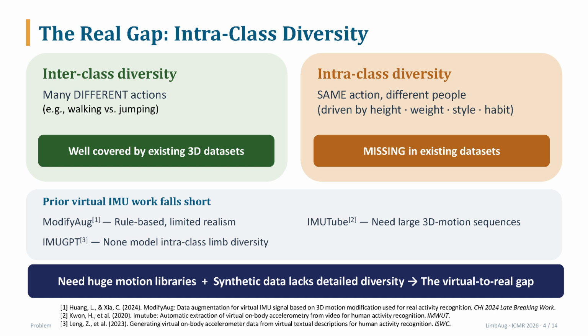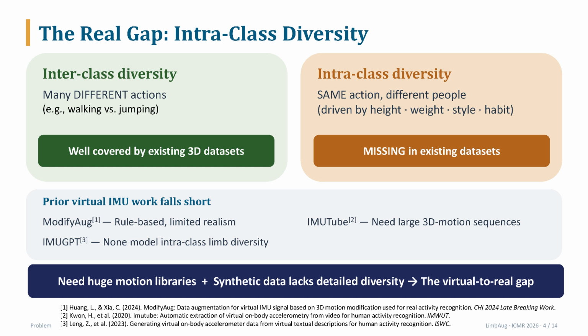Existing 3D motion data can cover different action classes such as walking, jumping, and waving. But within one action class, people may still move very differently. For example, two people walking may have different arm swings, stride lengths, rhythm, and movement habits. These differences may look subtle, but they strongly affect IMU signals. If virtual data does not capture them, the model faces a virtual to real gap.